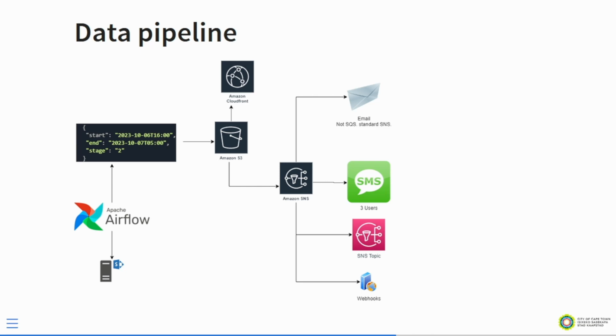These are basically Python scripts, right? If you're not aware of Airflow, it's basically just a different version of cron, right? And we retrieve the data from SharePoint in the case of the service alerts, and we write it to this S3 bucket, right? But in the case of load shedding, we just have a simple web tool that allows him to submit these stage changes, right? And then update the JSON file, and it gets reflected.